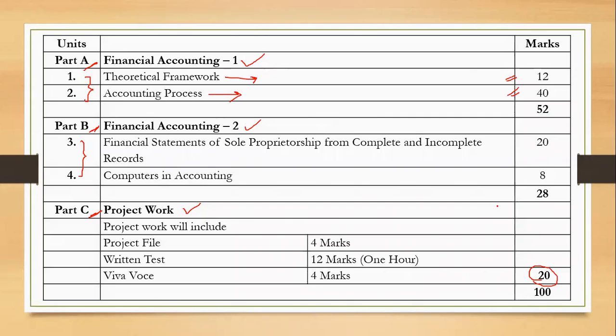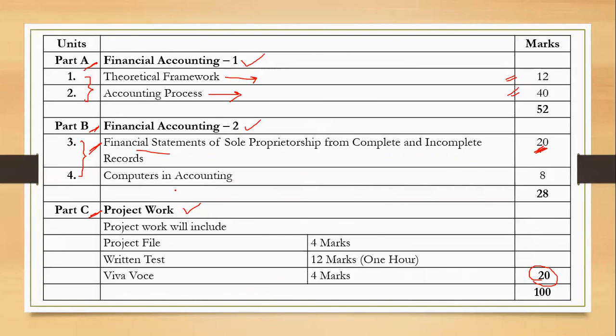Once you learn the accounting process, then it will be very interesting for you to learn the third unit, okay? Third unit will talk about the financial statements. So why do we keep on recording the transactions? To prepare the financial statements, to know as a business entity, to know the profit or loss at the end of the year, whether we have earned some profit or we are suffering from losses. If you want to know that, we need to prepare the financial statements. So how are the financial statements prepared? That we are going to learn over here under unit 3, and that also has a weightage of 20 marks,